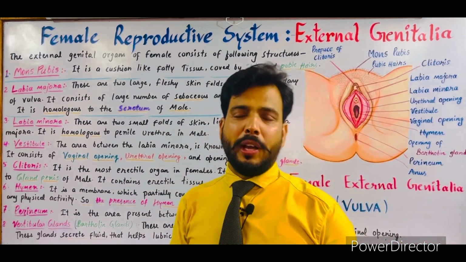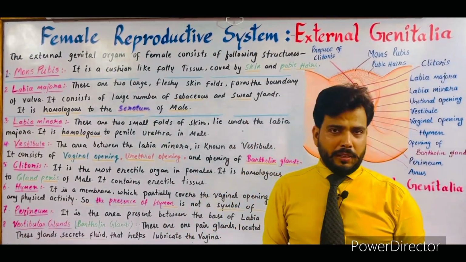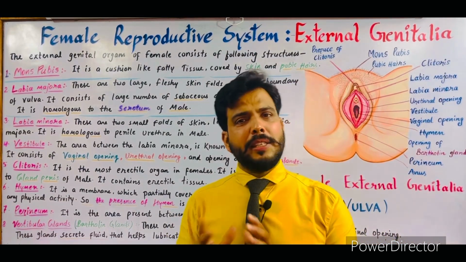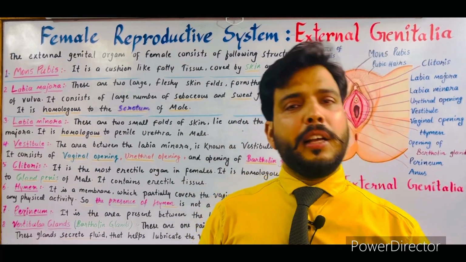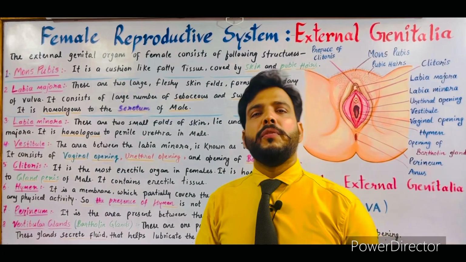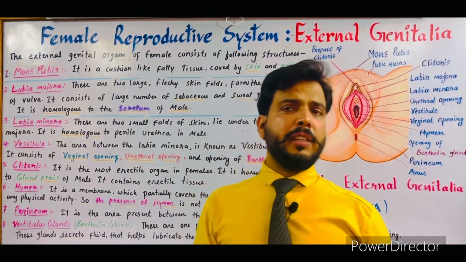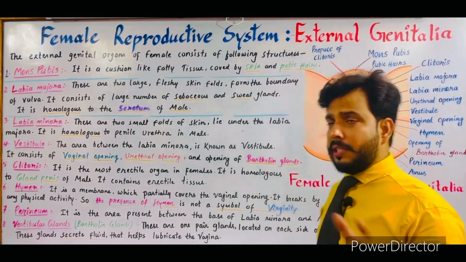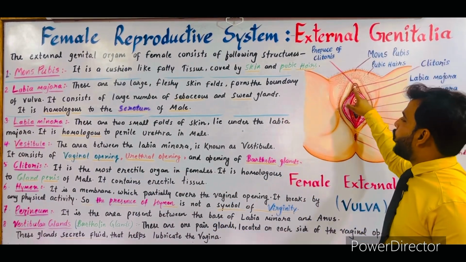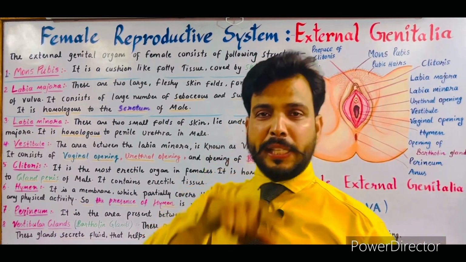Again, a homologous organ means what? As we know, in the male reproductive system, the penis is the erectile organ, and the apex portion or the front portion of the penis is known as the glans penis, and the glans penis is also covered by a skin which is known as prepuce. In the same way, the clitoris is also covered by prepuce, and the glans penis of male is also covered by the prepuce.